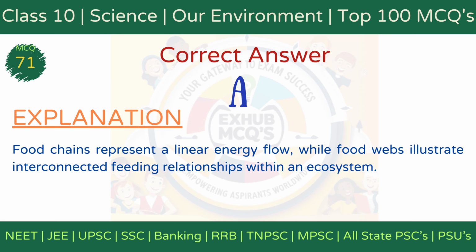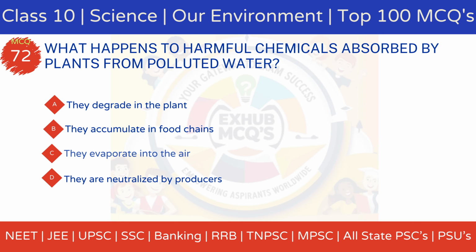Explanation. A food chain represents a linear flow of energy, while a food web shows the interconnected feeding relationships between organisms in an ecosystem. MCQ 72. What happens to harmful chemicals absorbed by plants from polluted water? Option A, they degrade in the plant. Option B, they accumulate in food chains. Option C, they evaporate into the air. Option D, they are neutralized by producers.